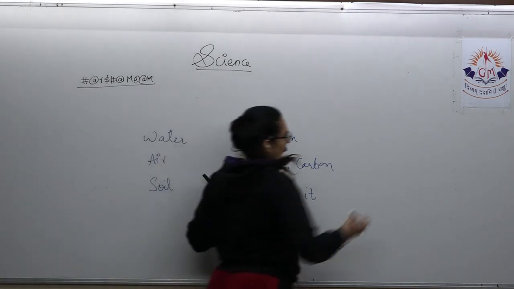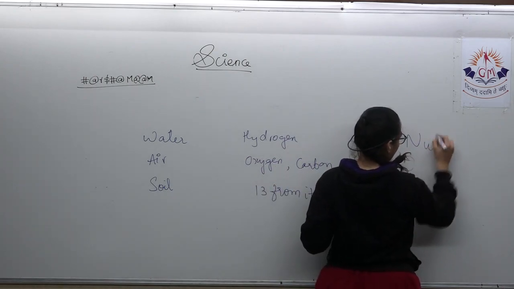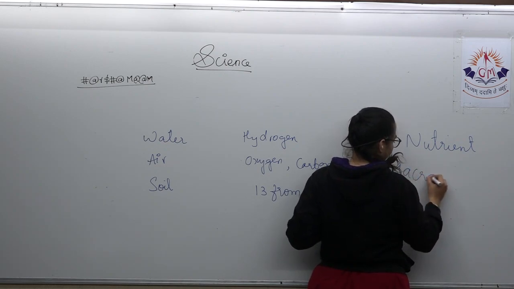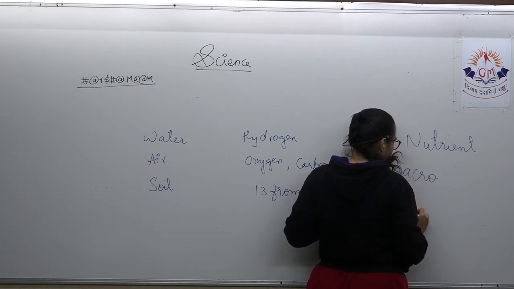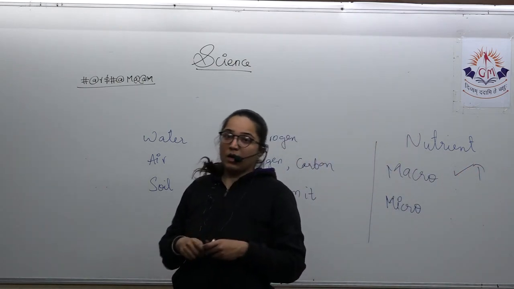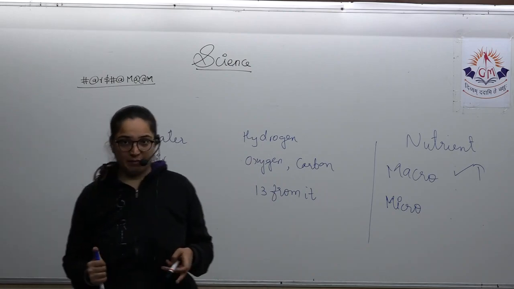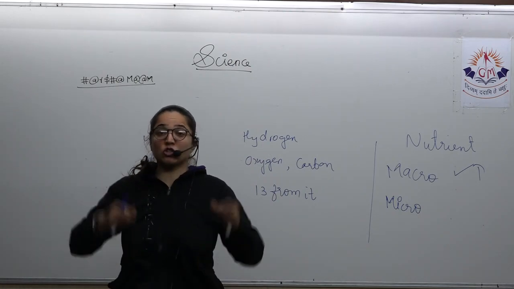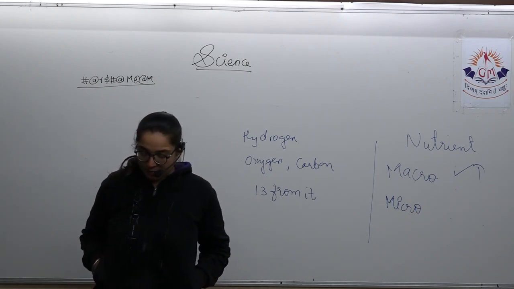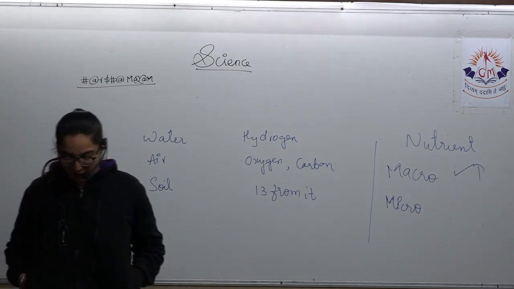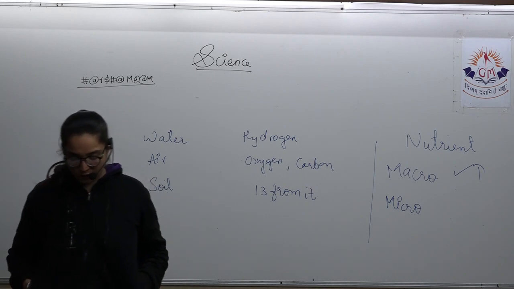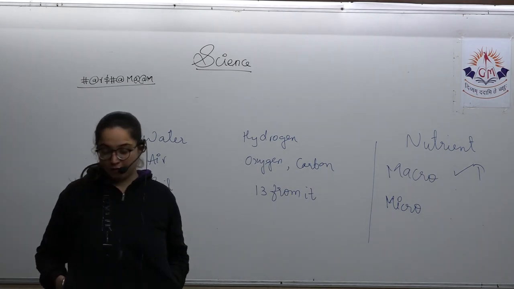If we talk about classification, the nutrients are basically classified into two types: macronutrients or micronutrients. Macro means nutrients required by the plant in a very large proportion and quantity are called macronutrients, and those required in less quantity are called micronutrients. Macro are carbon, hydrogen, oxygen, nitrogen, phosphorus, potassium, calcium, magnesium, and sulfur, in more quantity.